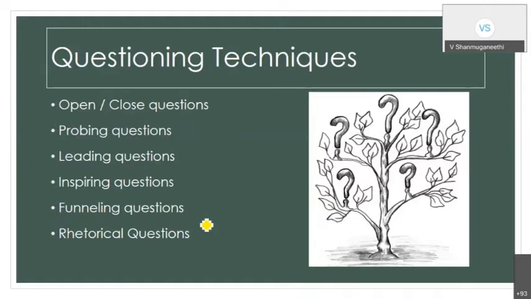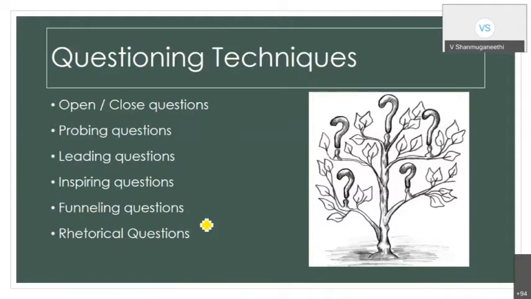Then probing questions. Sometimes you find this in the preparative assessment. Yesterday, what we discussed, you ask one student, then the student is unable to tell. Then you ask, the day before yesterday what did we discuss? Then he or she remembers, and then they will tell the answer. So like that, you are probing and getting the answer. You cannot expect that whenever you ask a question, the student will always answer correctly. But by how you are probing the question, you get the right answer from the student, and the student also gains more knowledge on that.